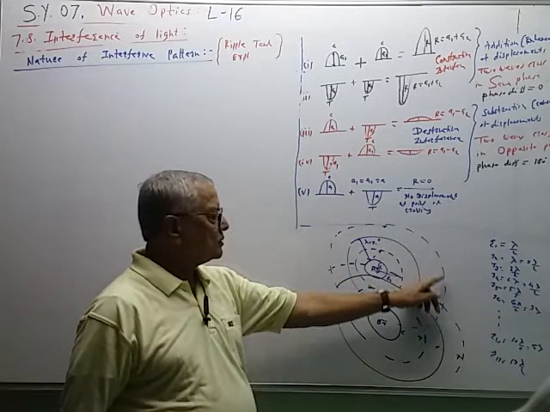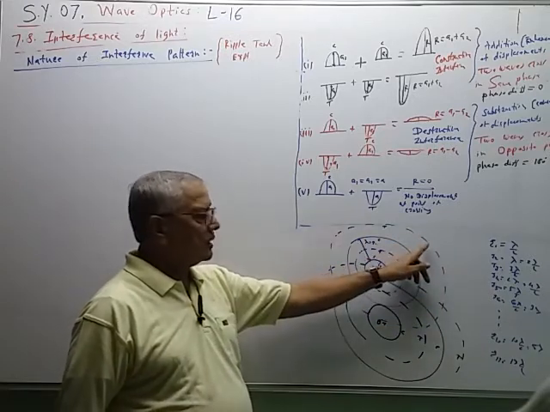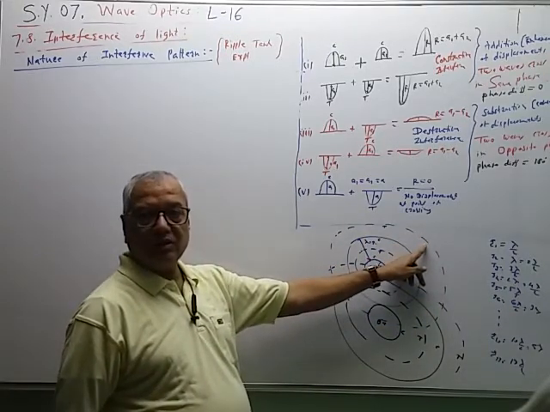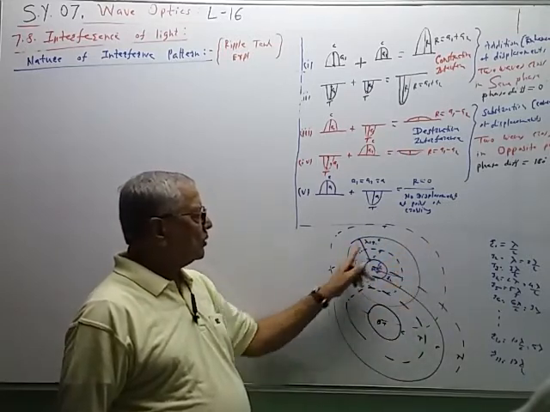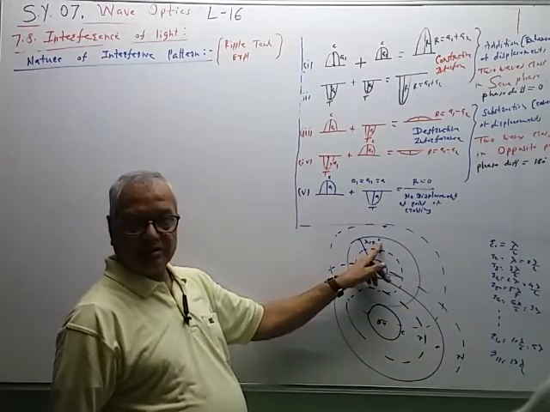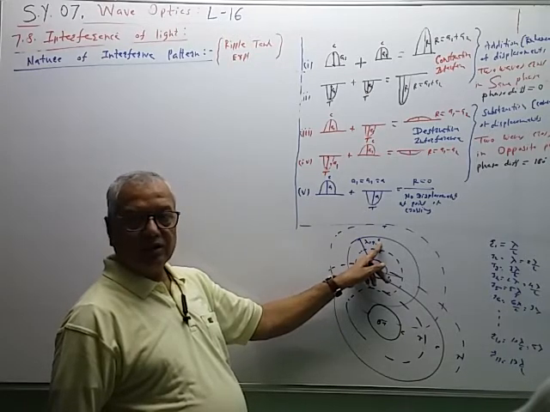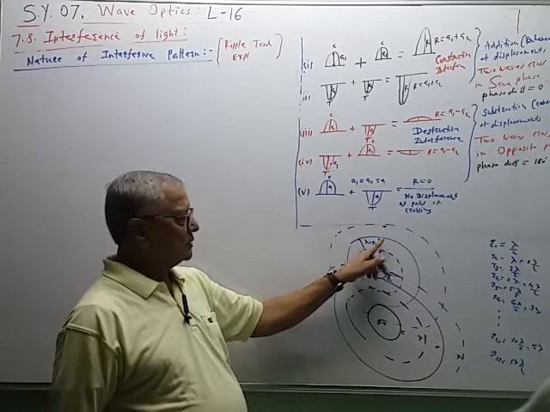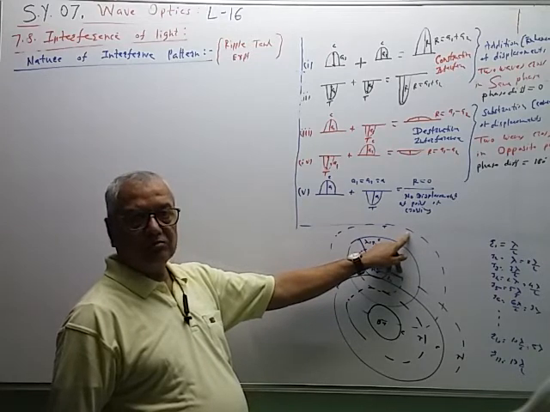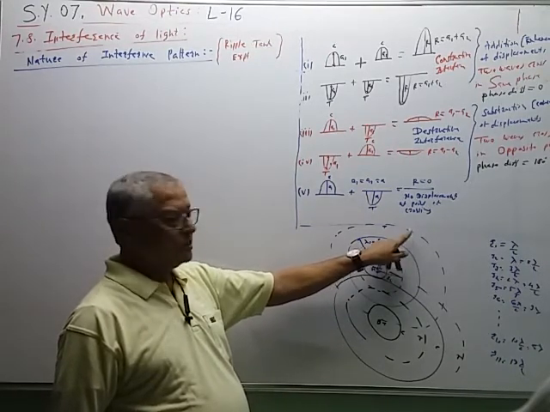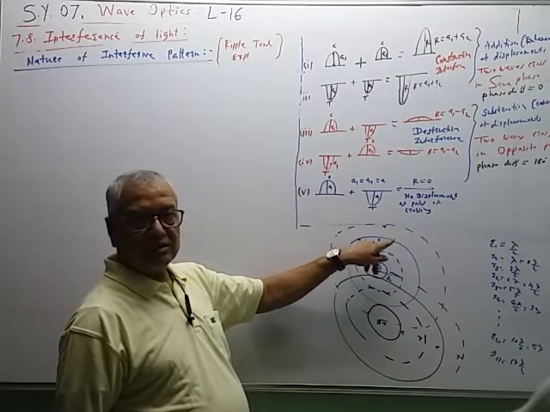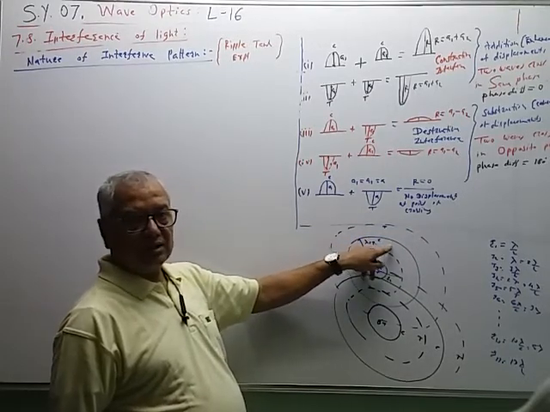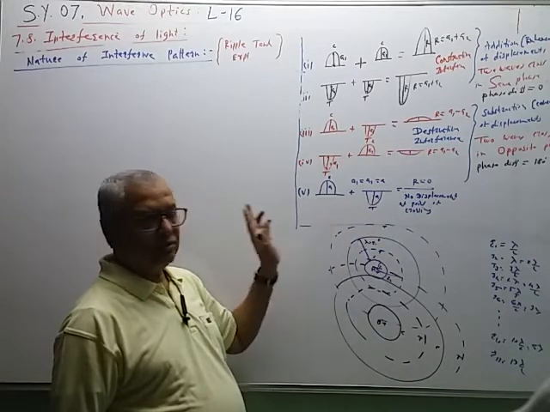All the water molecules on this circle are in the position of trough. This is the concave part of the wave, and all the water molecules on this circle are in the position of crest. So they have gone the maximum distance in the upward direction, and these particles have gone the maximum distance in the downward direction. This is the circle of trough, and this is the circle of crest. So we get alternate crest and trough.